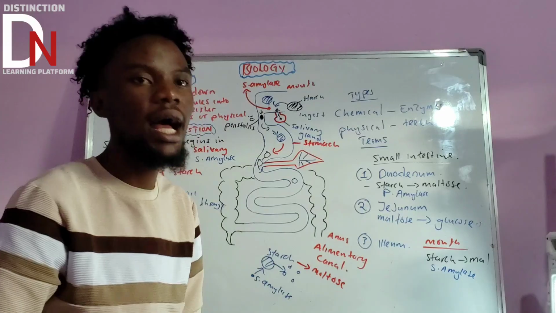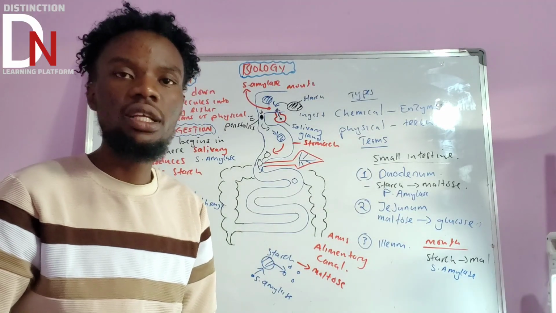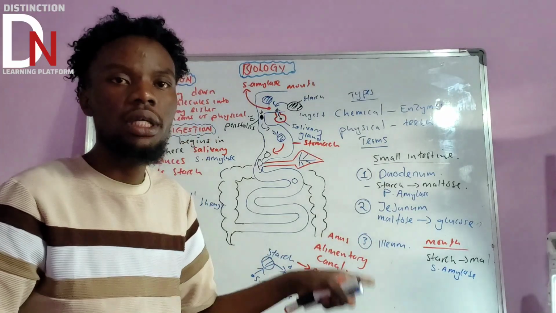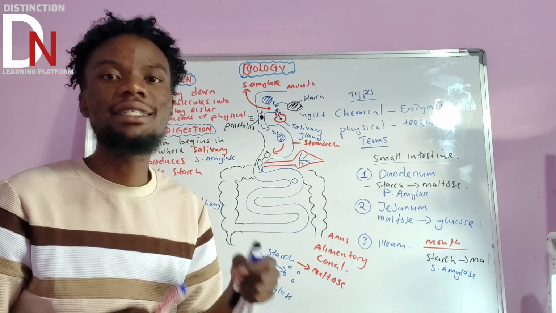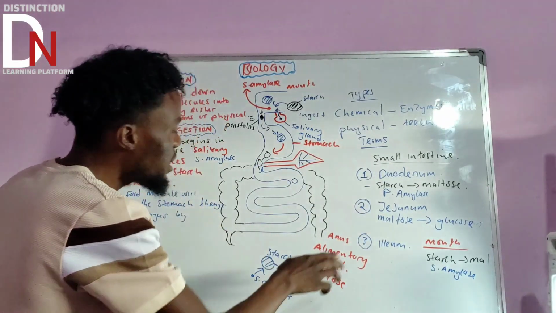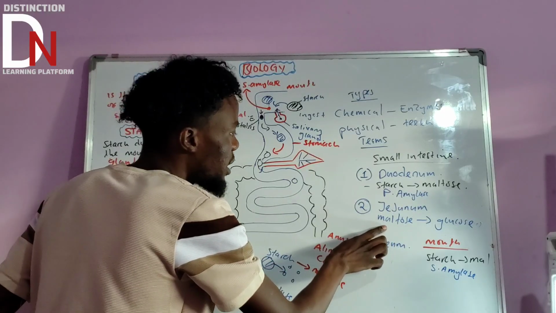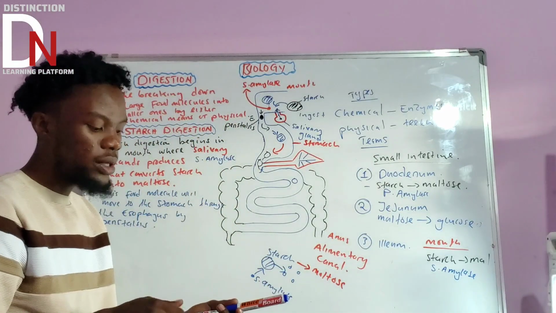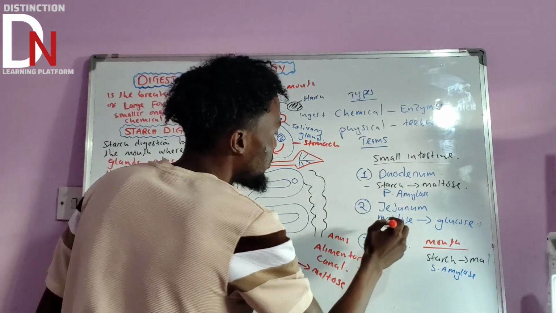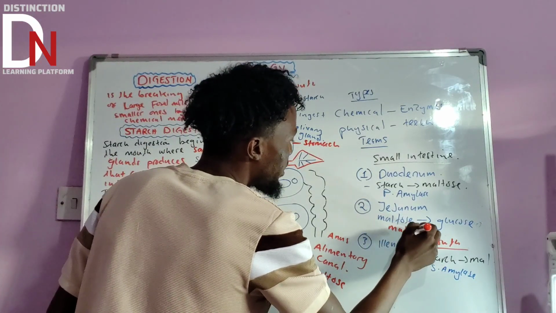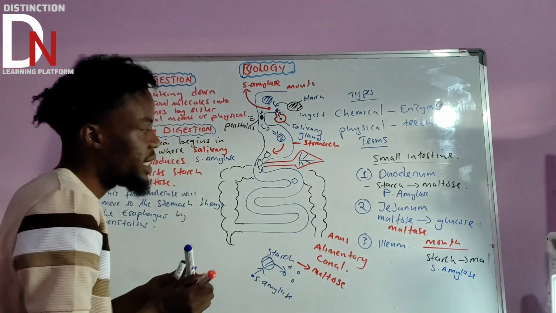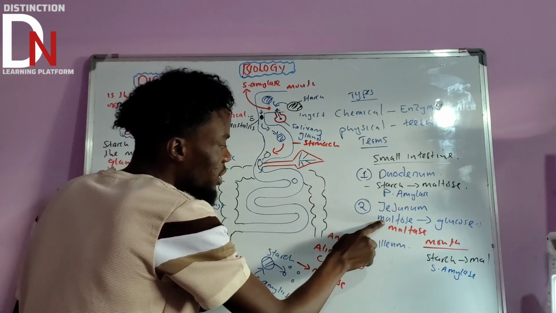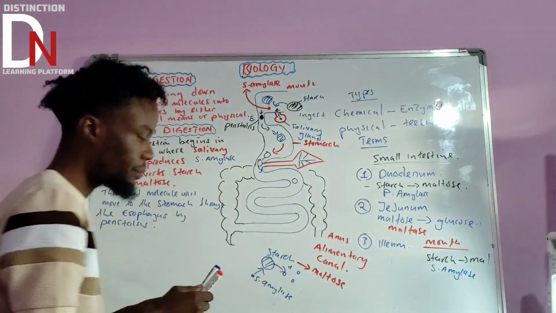But this also has to undergo a conversion by a certain enzyme, because everything we've been talking about is catalyzed by an enzyme. What is the enzyme that catalyzes this process where maltose is converted into glucose? We call it maltase. Just from the word maltose, you say maltase. Maltase is the one that converts maltose into glucose.